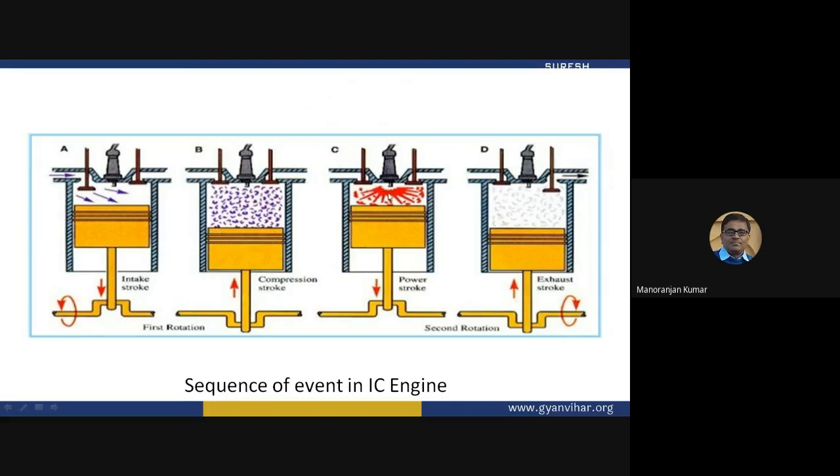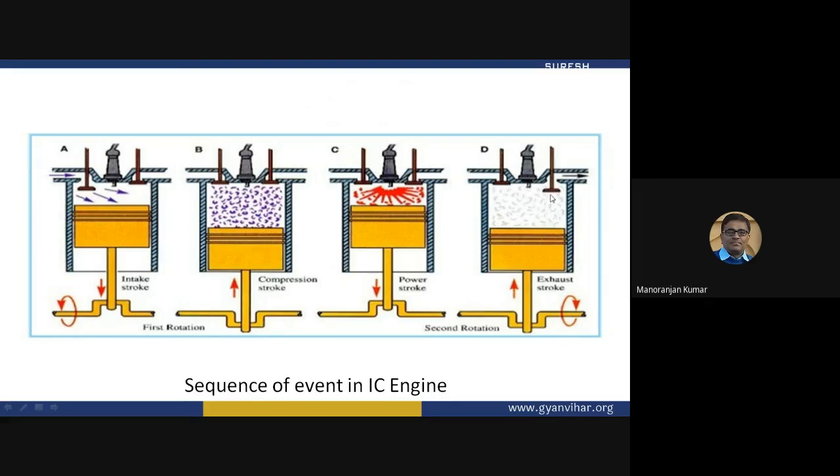The heat pressure will force this piston to move downward. So in the power stroke, the piston again will move downward, and both the suction valve (inlet valve) and the exhaust valve will remain closed. Now the last step is exhaust. In the exhaust step, the piston will start to move upward. Here the suction valve will remain closed, the inlet valve will remain closed, and the exhaust valve will open.